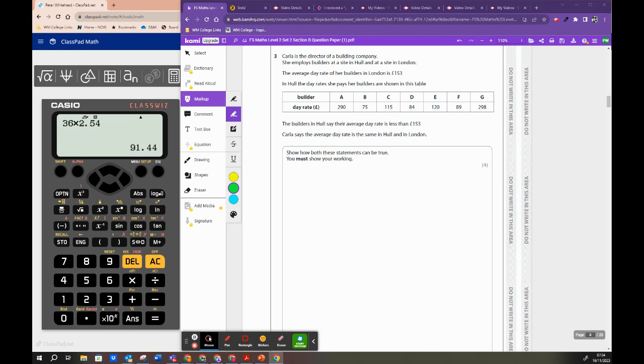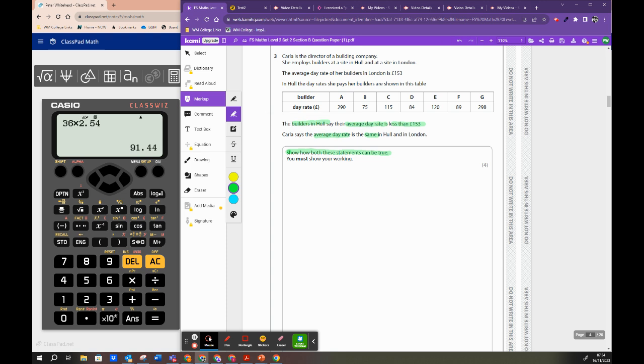Okay, question 3. So let's start by marking up what it is we're being asked to do. Show how both these statements can be true. Which two statements? Builders in Hull, average day rate is less than 153. Peter says the average day rate is the same in Hull as in London. So we've got the builders saying one thing and Peter, Carla saying the other.